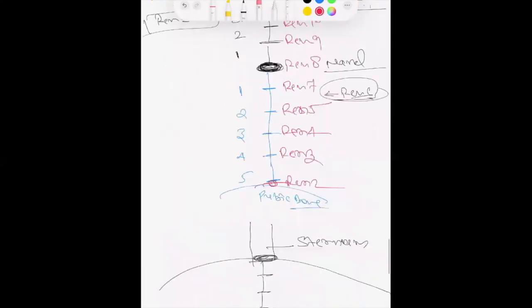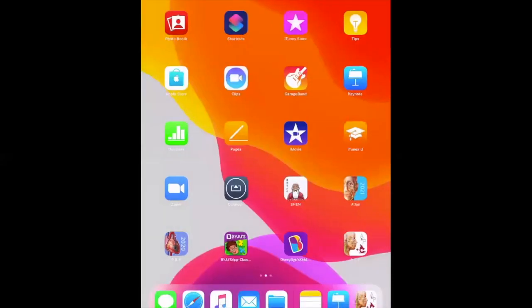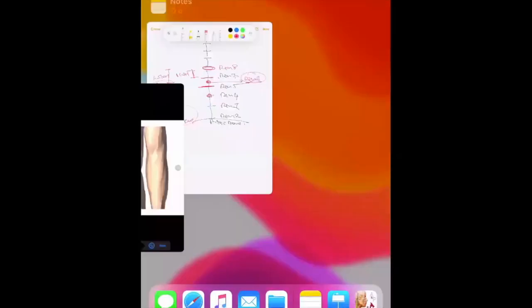Okay. So in this way, if I ask you, tell me the location of Ren 4. Ren 4 is very easy to find out. So coming first Ren 7, then Ren 5, then Ren 4. So Ren 4 is 3 cun down. Or we can see in this image. So here we can see from CV8, if you go 1 cun down, that is CV7, again 1 cun down, CV5, again 1 cun down, CV4.